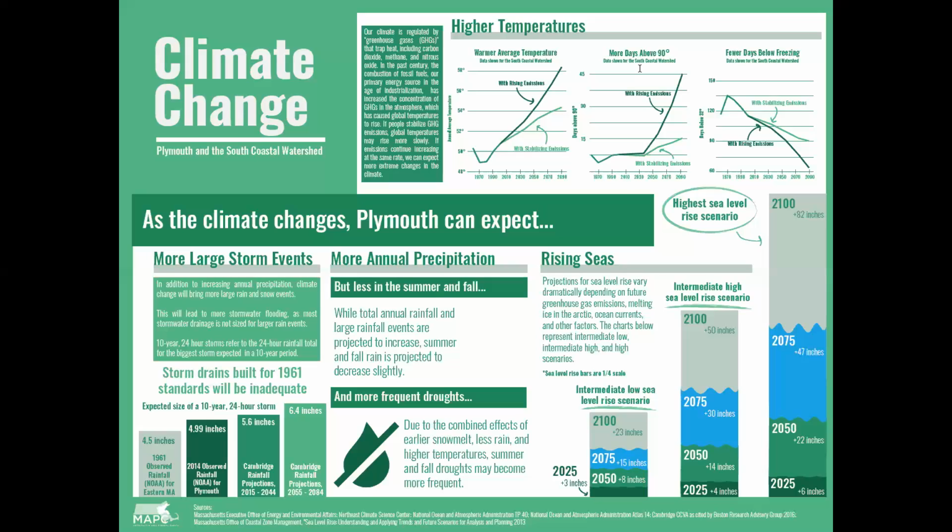Changing precipitation regimes and warming will also increase the probability or the severity of drought. For example, in December of 2016, all of Massachusetts was in an extreme drought warning, except for Cape Cod. This was the second worst drought in Massachusetts history. Drought can cause low water supply in the aquifer, low stream flow in rivers and streams, affecting natural systems and wildlife habitat, and increased vulnerability to wildfire.